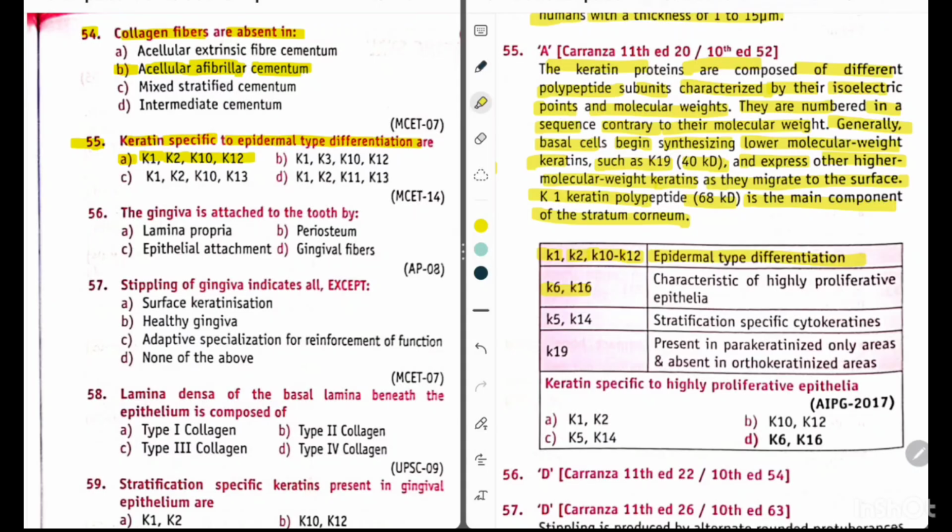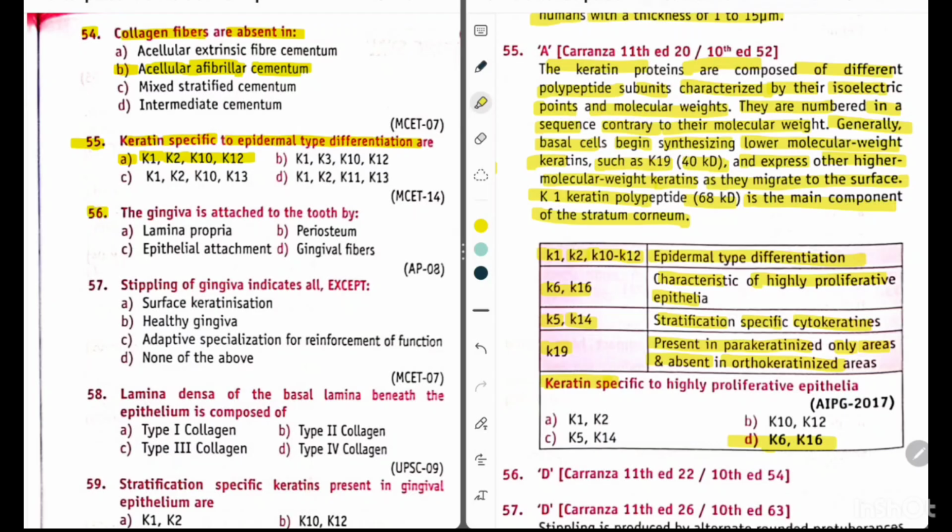K6, K16 characteristic of highly proliferative epithelia. K5, K14 are stratification specific cytokeratins. K19 is present in parakeratinized only areas and absent in orthokeratinized areas. So question based on this, keratin specific to highly proliferative epithelia are, so the answer is K6 and K16.